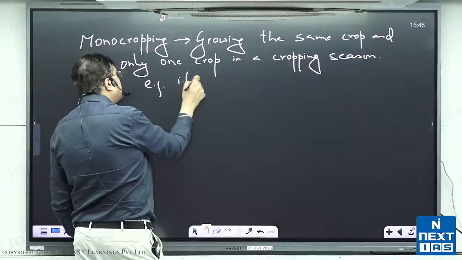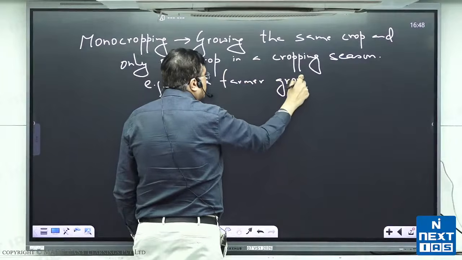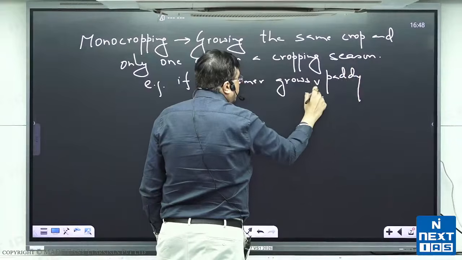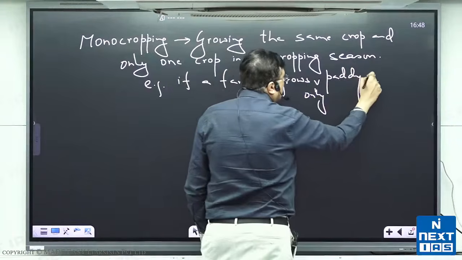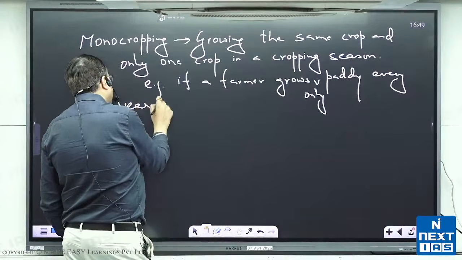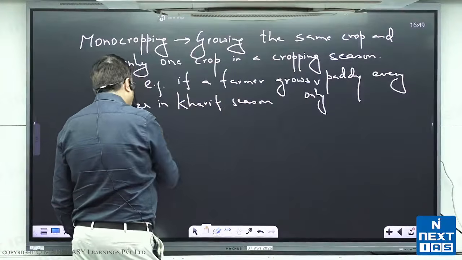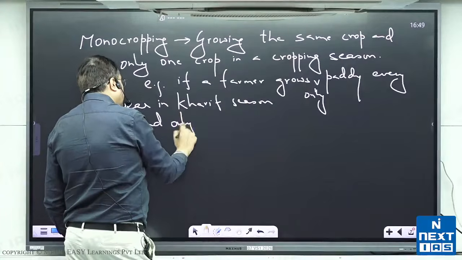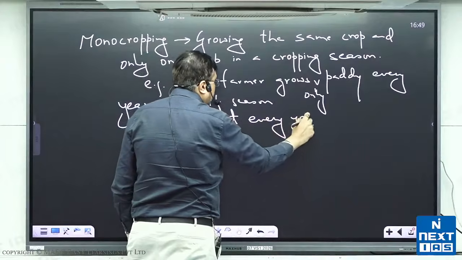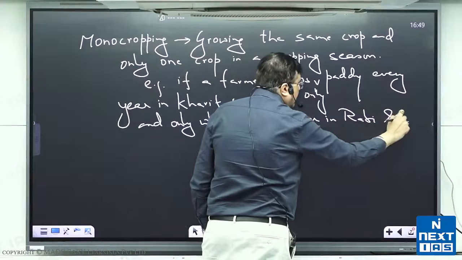For example, if a farmer grows only paddy every year in Kharif season and only wheat every year in Rabi season.